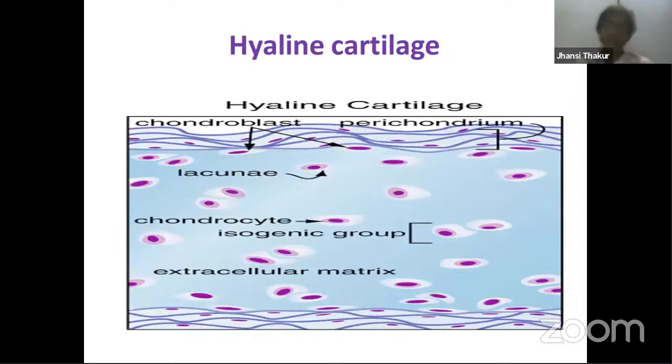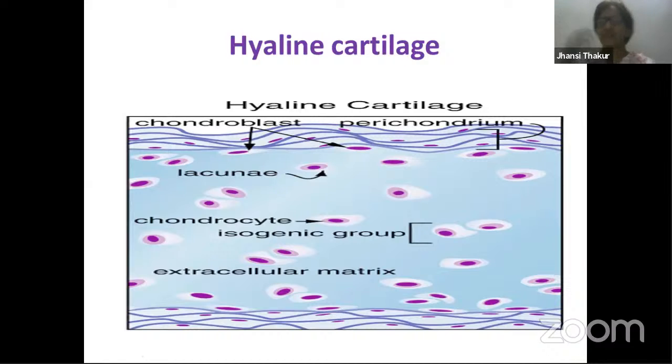So types of cartilage. Any cartilage we take, we can find matrix present over here. This blue color layer is a matrix. All the spaces distributed are what we call lacuna. Inside this lacuna, you find chondrocytes, the cells which secrete this matrix, and fibers are also present. So the first type of cartilage that we see over here is called hyaline cartilage.